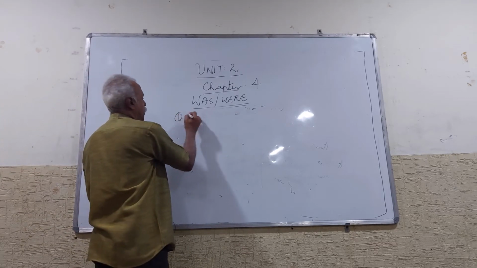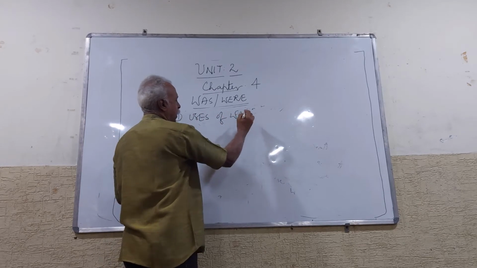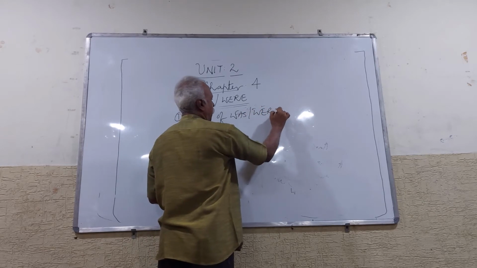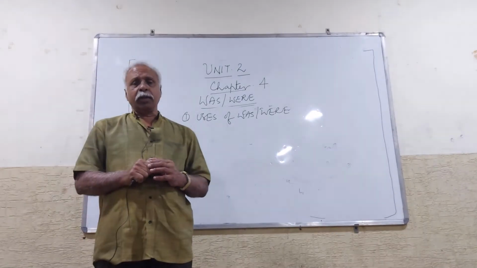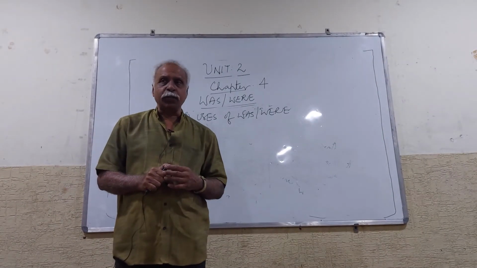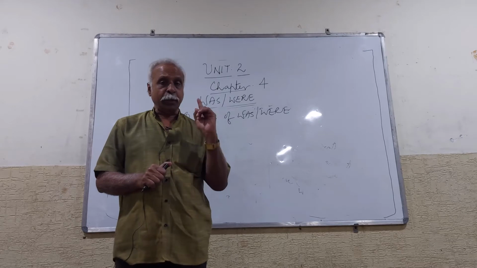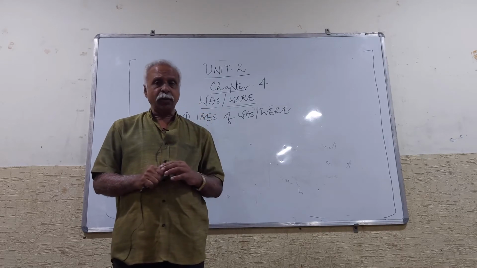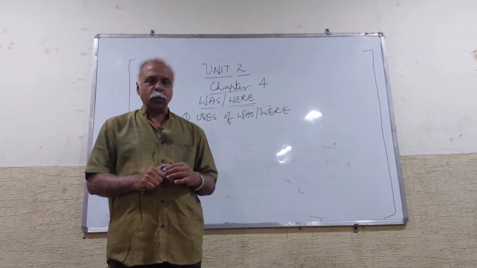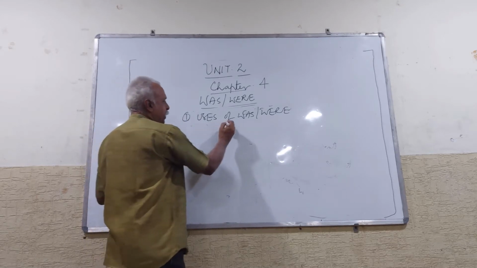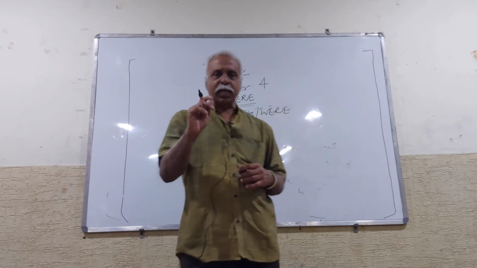Well, the uses of was and were are no different from the uses of is, am, are, that is, the present tense be forms. Do you remember the uses of is, am, are? Let me recapitulate again, and then we will proceed. You have understood these can be the uses of is, am, are. They can be used as linking verbs.